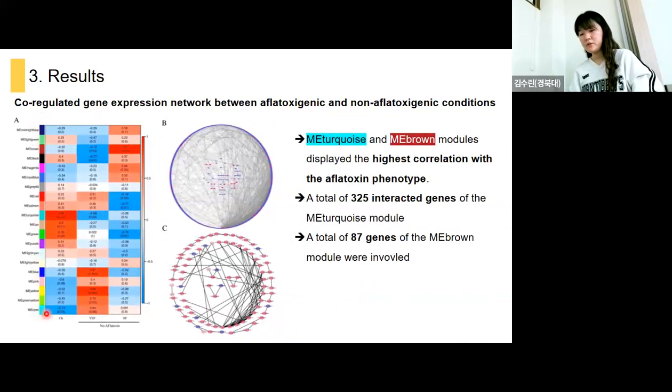The left colors are modules, which are clusters of genes that are correlated. So the turquoise and brown modules display the highest correlation with the aflatoxin phenotype. This one and this one. So a total of 325 interacting genes are involved in this turquoise module, and 87 genes of the brown module were involved.